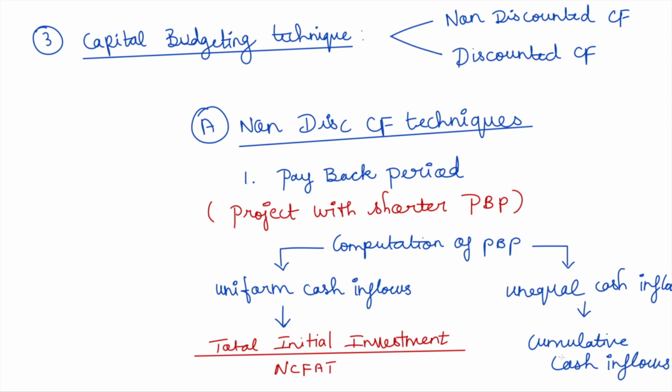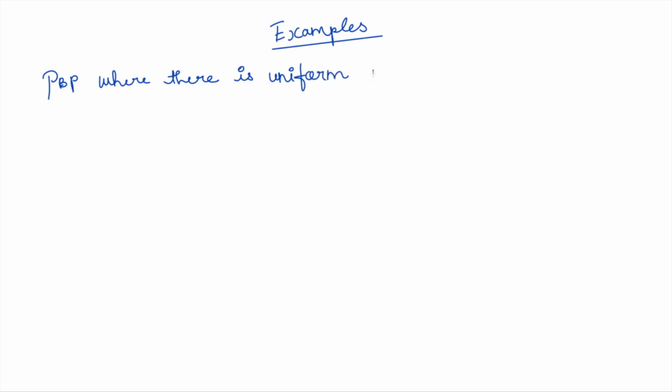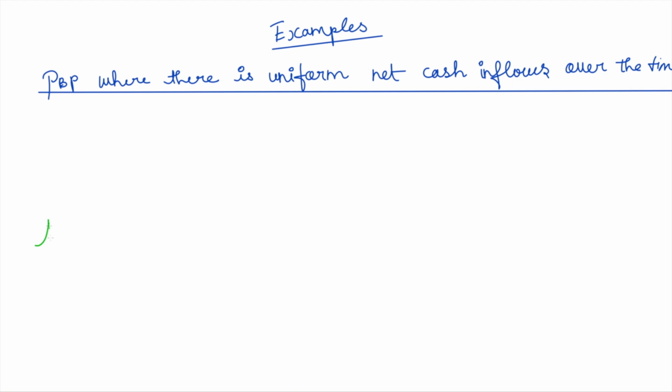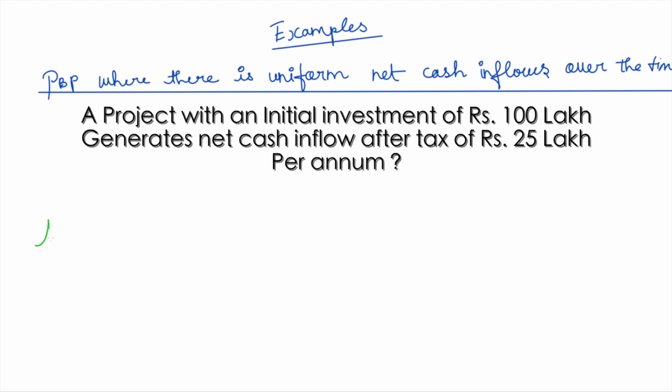Let us understand the concept better by seeing a few examples. First, let us see a uniform cash flow per annum. How to compute your payback period if there is a uniform net cash flow over time. Question number 1: a project with an initial investment of rupees 100 lakh generates net cash inflow after tax of rupees 25 lakh per annum. How will you compute it, because there is a uniform cash flow?